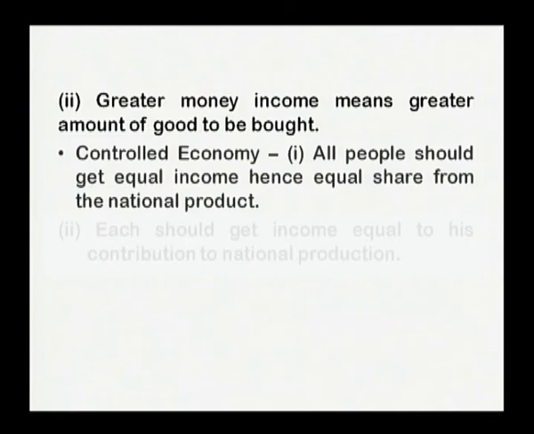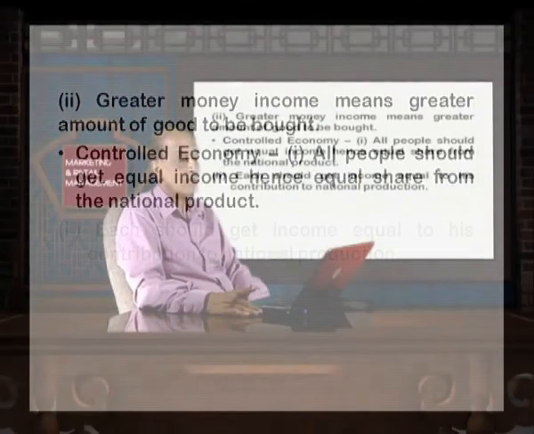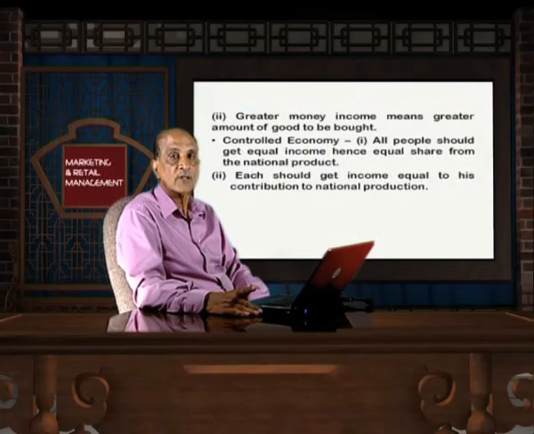Then second is the controlled economy. In a controlled economy, the economy is controlled by the government and there is complete intervention of the government in economic activities. All people should get equal income, hence an equal share of the national product. Since the economy is fully controlled by the government, all the people must get equal opportunities and an equal share in the national income.